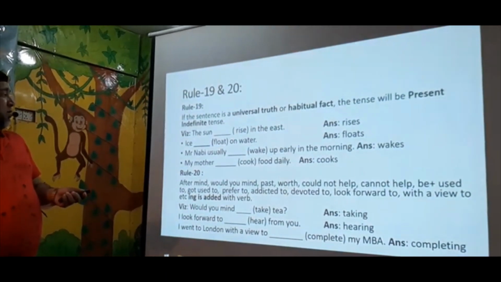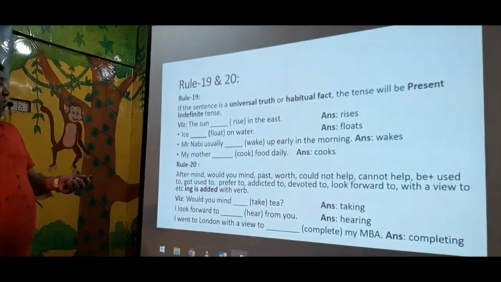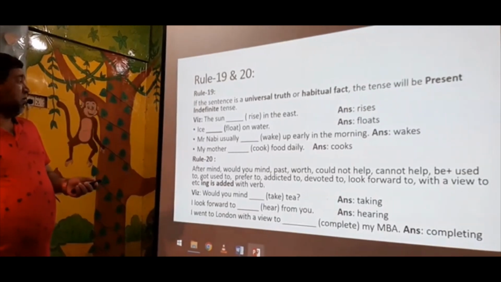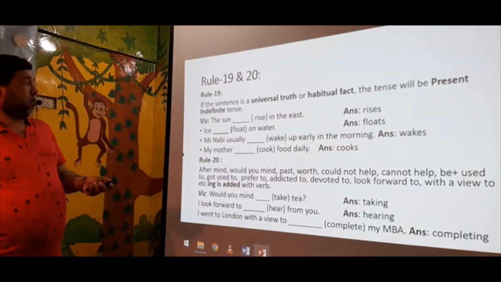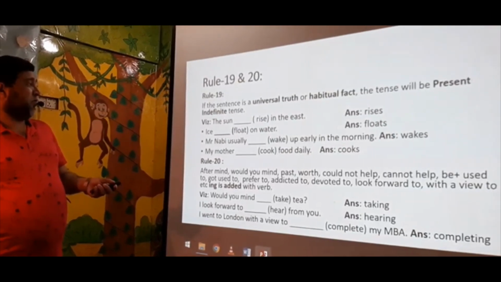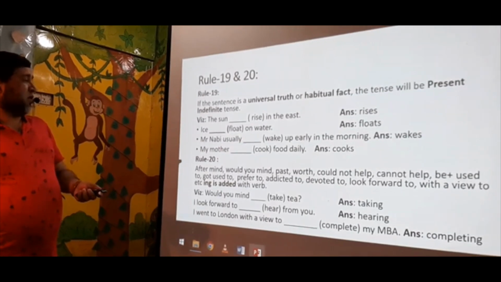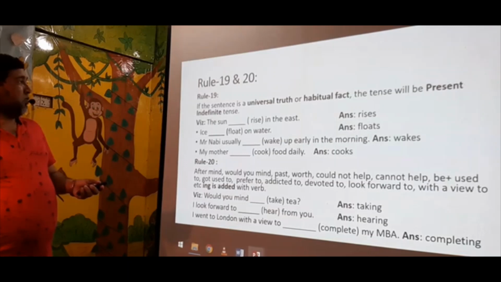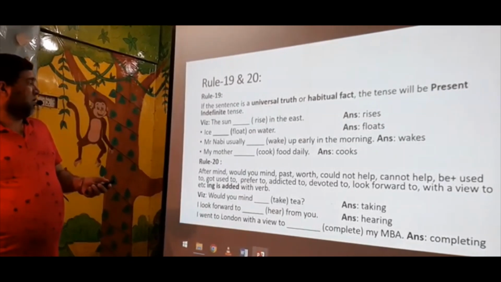Ice floats on water. Ice is singular number, so after singular number it is floats on water. Mr. Nobi usually wakes up early in the morning. Usually indicates a habitual fact, so wakes. Similarly, my mother cooks food daily. Cooks. So you understood: universal truth and habitual fact will be present indefinite tense.